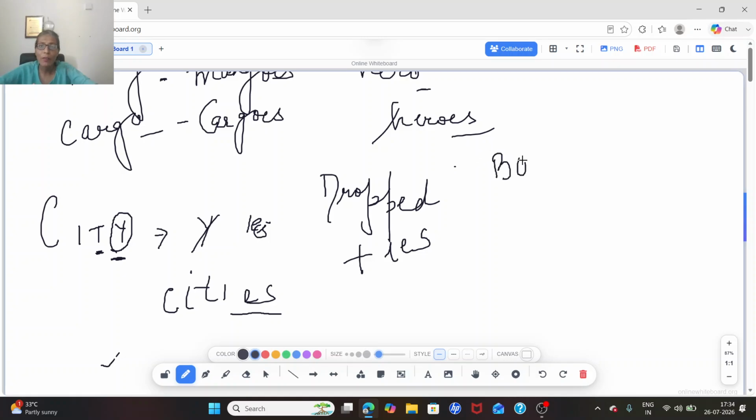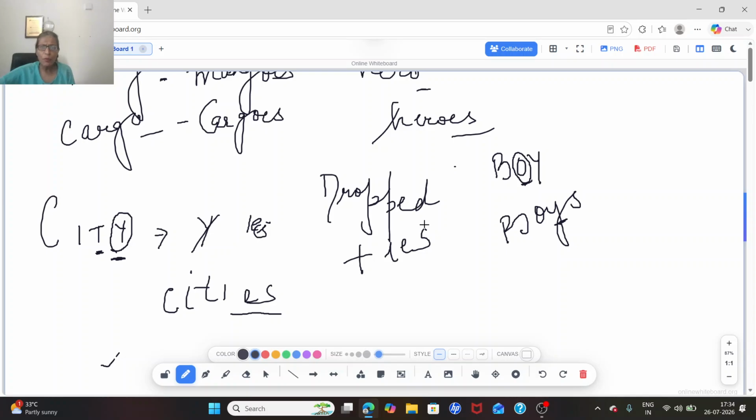But if I have a vowel before a Y, you can see this. This is a vowel. Boy, BOY. So I will not replace Y. I will keep Y as it is. So the rule is simple.